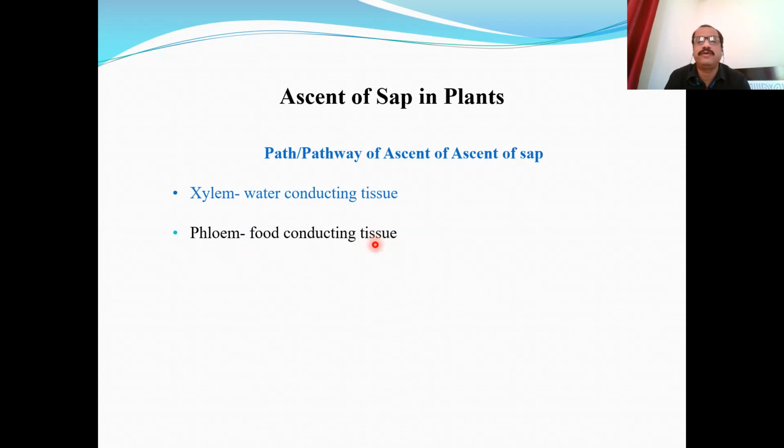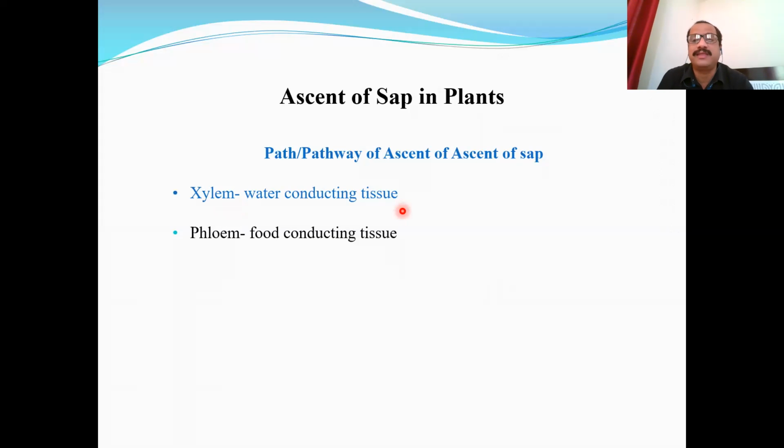Though it is a two-directional process, this is a single directional process from lower side to upper side, in upward direction. So this is ascent of sap, which occurs through xylem, and we studied that xylem is a complex tissue made up of 4 different types of cells: tracheids, vessels, xylem parenchyma, and xylem sclerenchyma.